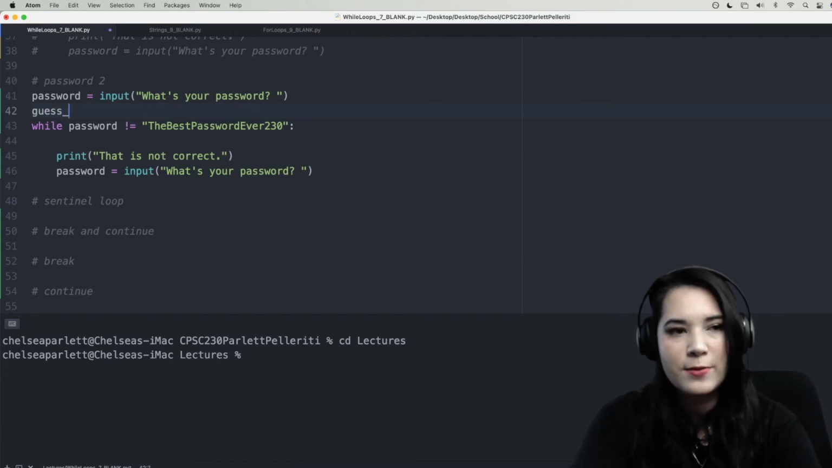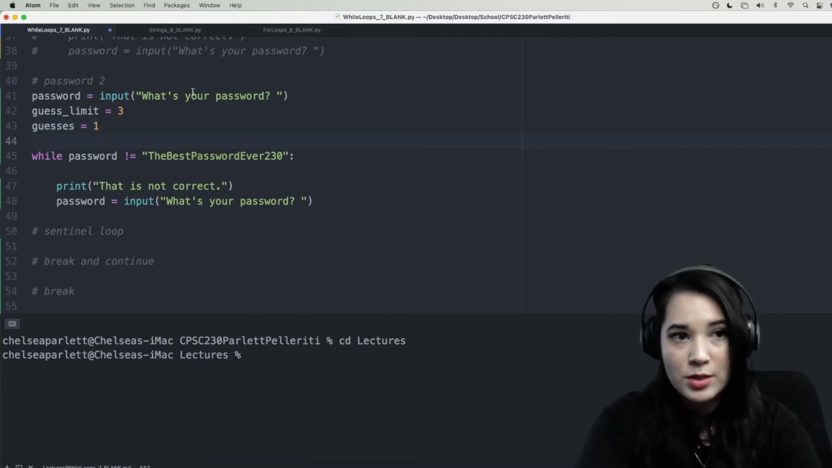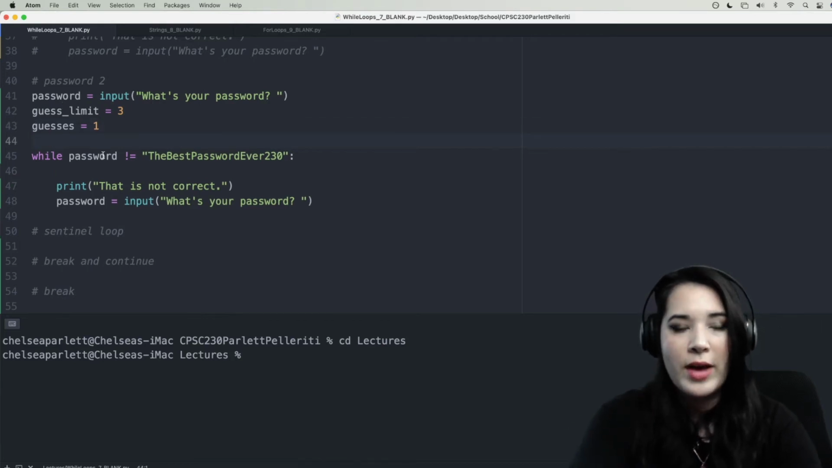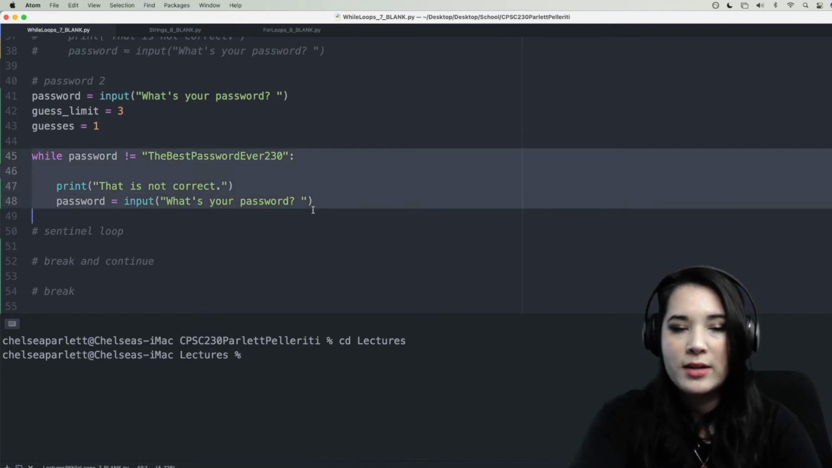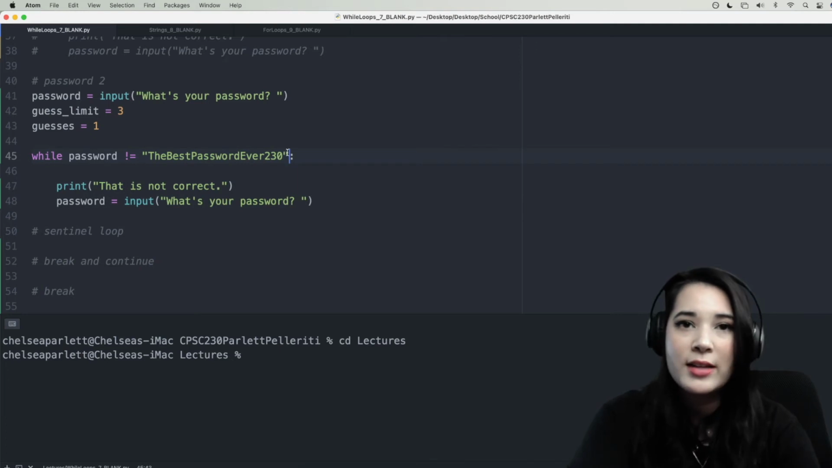First, let's add something for the guess limit, which is how many guesses we're going to allow them to make. Next, let's have a variable called guesses and set it equal to 1, because after they've been asked one time, they've made a single guess. Okay, so here's our while loop, and this looks exactly like it did before, but now we have to add the functionality of limiting the number of guesses that they have.